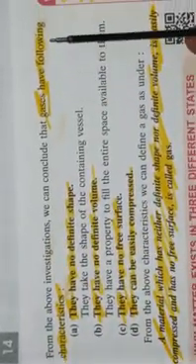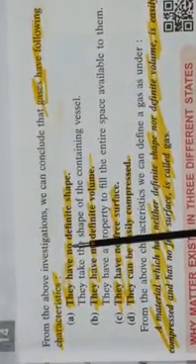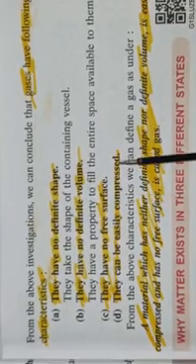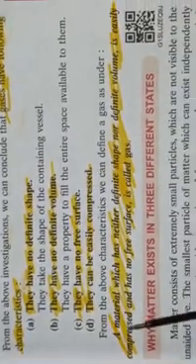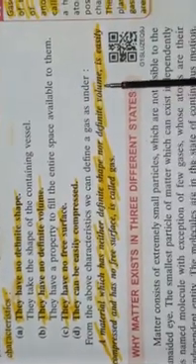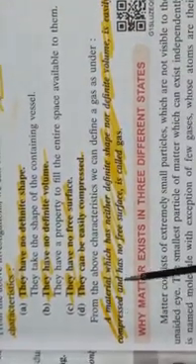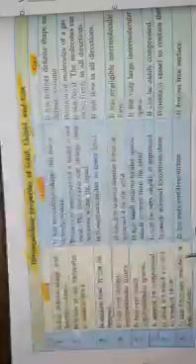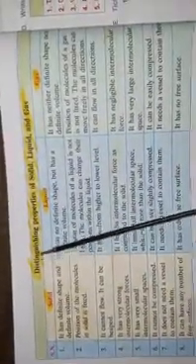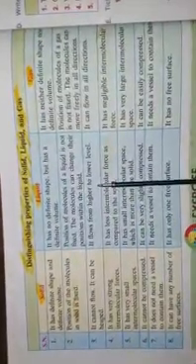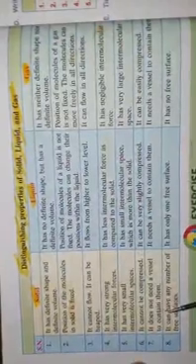So gases have the following characteristics. They have no definite shape. They have no definite volume. They have no free surfaces. They can be easily compressed. A material which has neither definite shape nor definite volume, is easily compressed and has no free surface is called gas. Children, you can see the distinguishing properties of solid, liquid and gas. You can learn from here also.